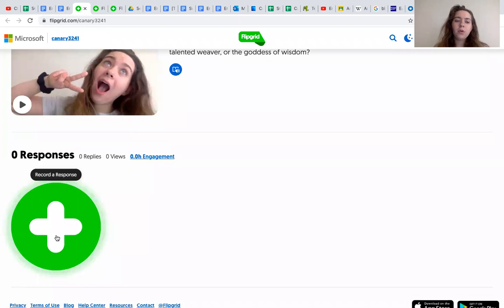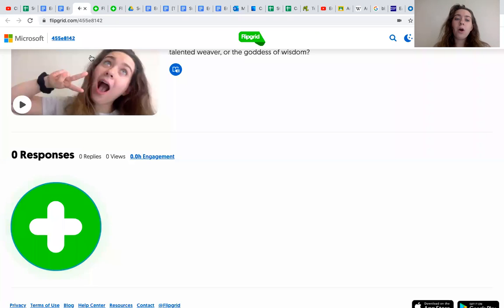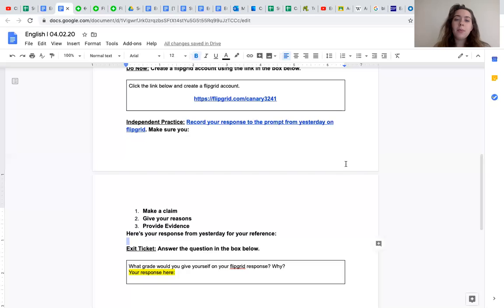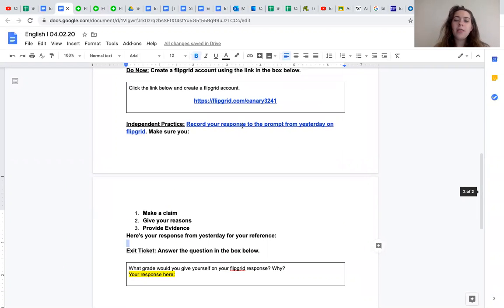When you're ready to record, all you have to do is press this big plus button where it says record a response, and it'll bring up a screen that'll allow you to record. I want you at this point to go back to your digital worksheet, click the button to create a Flipgrid account, and then record your response to the prompt from yesterday on Flipgrid. You should pause the video, complete those 2 steps, and come back when you're done.